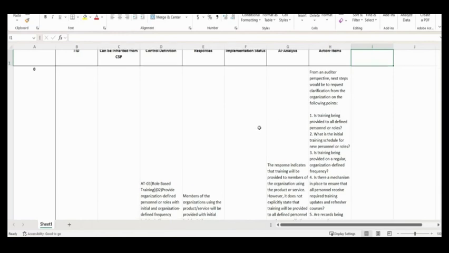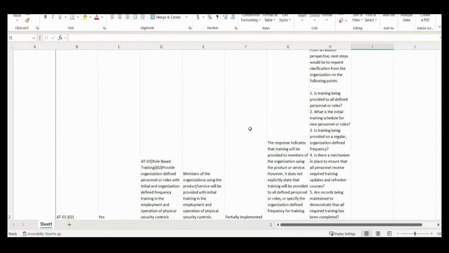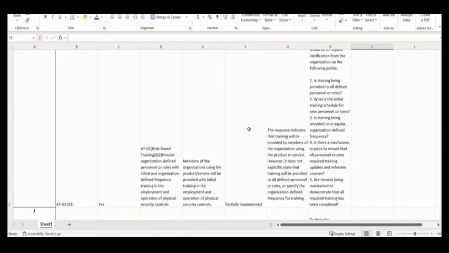So if we scroll down just a little bit, we can see the implementation status for this first document, and that shows as partially implemented. Great, you filled out some of it, you've not gotten all of it. So our AI analysis states that the response indicates that the training will be provided to members of the organization, but it doesn't state that the training will be provided to all defined personnel or roles. Pretty important thing to make sure that you add. It's easy to slip by.